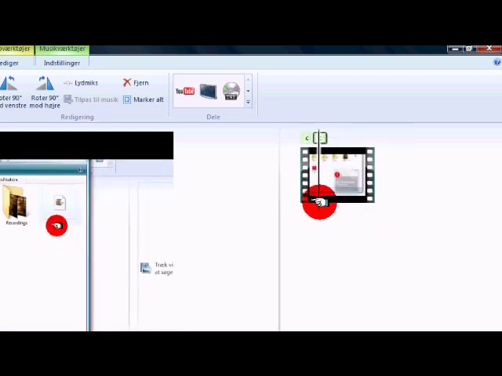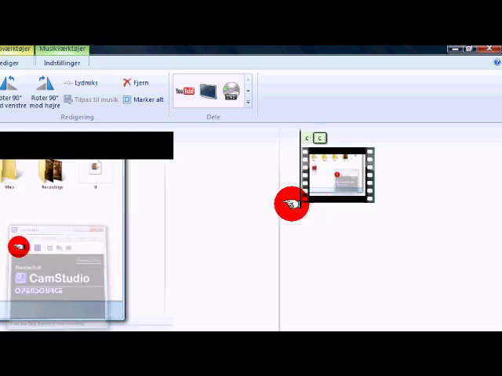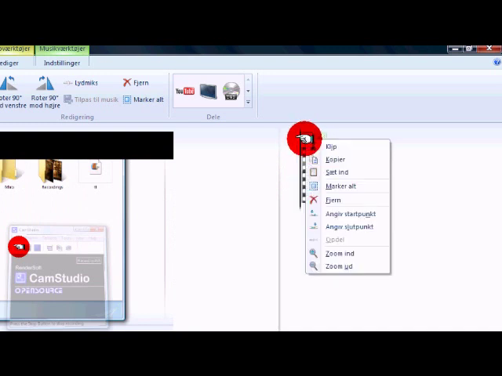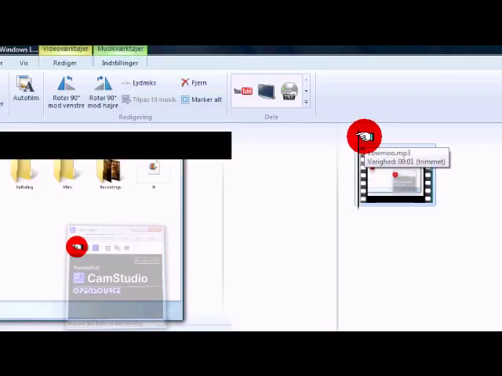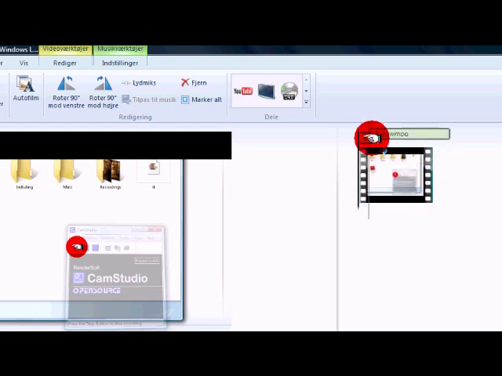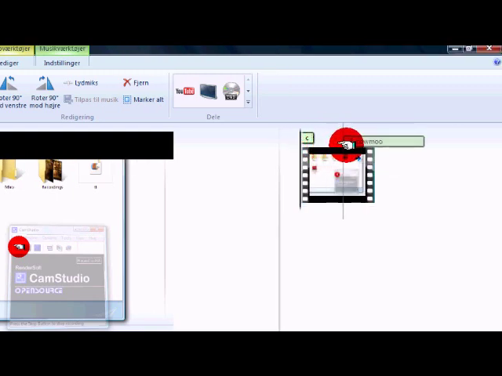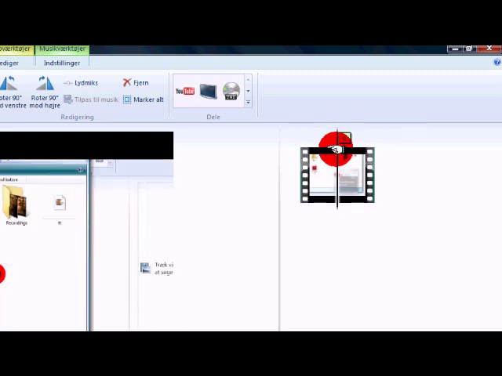Now it is separated in 2 parts. Then I don't want the first part of this cow moo, because I don't like it. Then just right click and say remove. And if you don't want it to be in the start, but somewhere else in the video, where you perhaps see a cow that you want to say moo, then you can just draw it like this. And then I want it to be there.